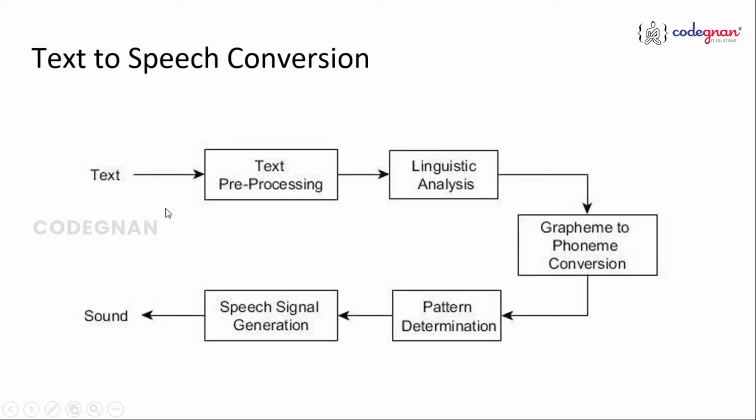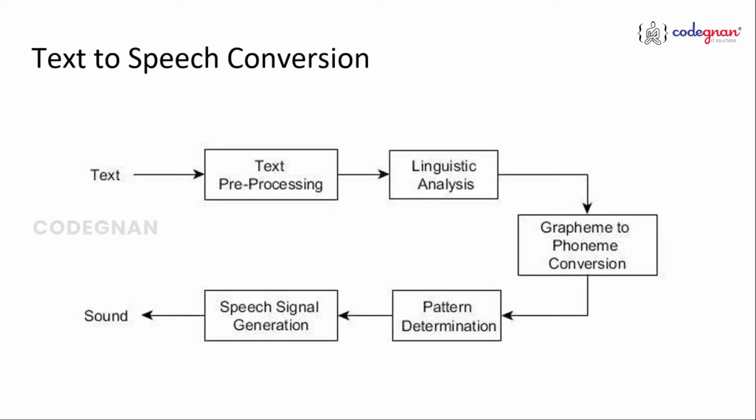Whatever text you give, because generally when we speak, you have the vocal throat, the medulla oblongata. I'm not going into detail of biology, but in your childhood you must have learned how your vocal cords are important, what made us speak, and how singers sing continuously, right? They sing the songs, your teacher will tell the class. So it all depends on our vocal cords. Some people may have a different voice, some others a different voice. Voice artist, dubbing, you have all these terms, right? Everything is related. But coming to our terminology, we'll give a text and convert that to speech. But we need to understand the internal process, right?